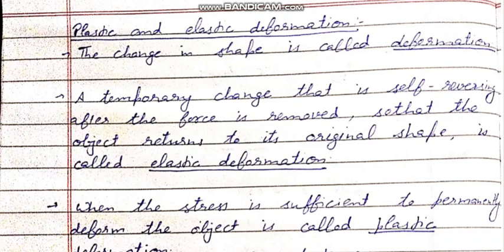It means when a force is applied on some material, its shape is changed because of that force. And when the force is removed, the object returns to its original position on its own. This is called elastic deformation. At the end, when the force has been removed, the object returns to its original shape. So this is called elastic. Elastic, as its name suggests, has self recovery of its shape.